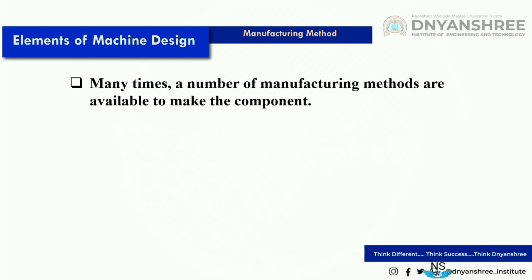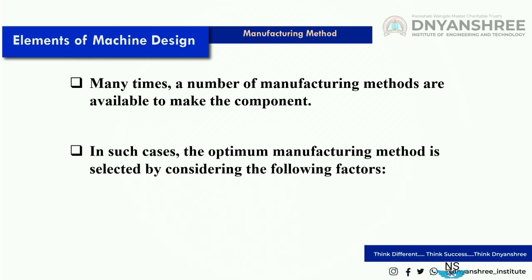Now, many times a number of manufacturing methods are available to make a component. The designer designs the component, and a number of manufacturing methods are available to make it. In that case, how do we select the optimum manufacturing method?